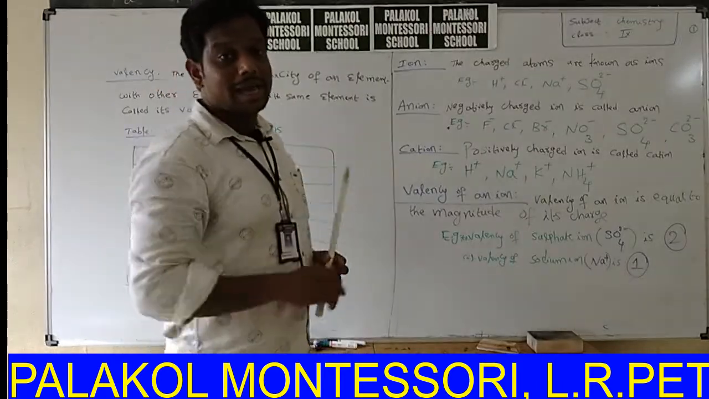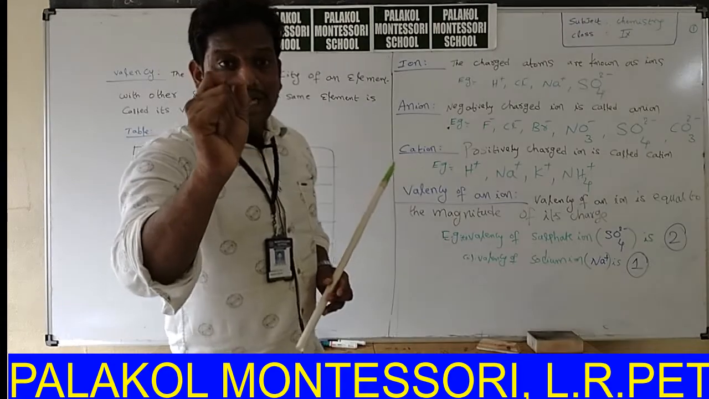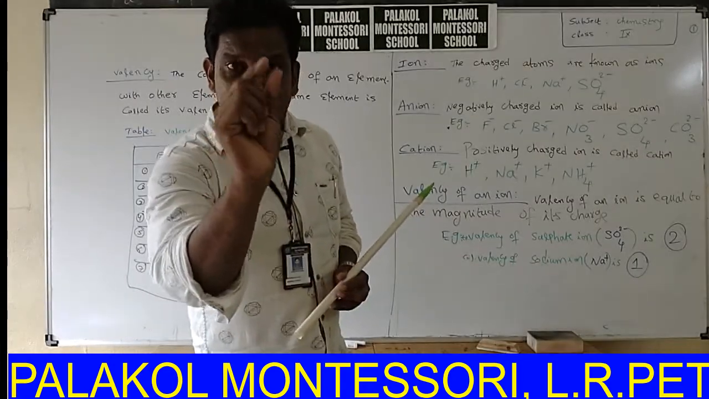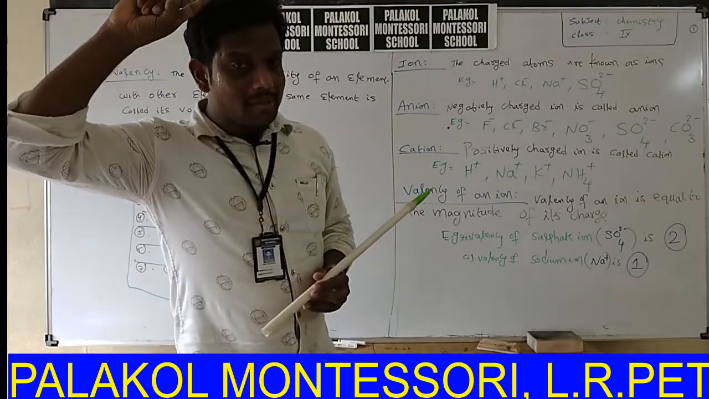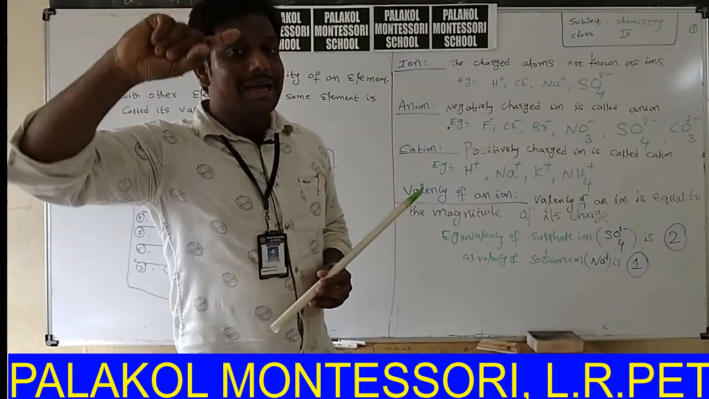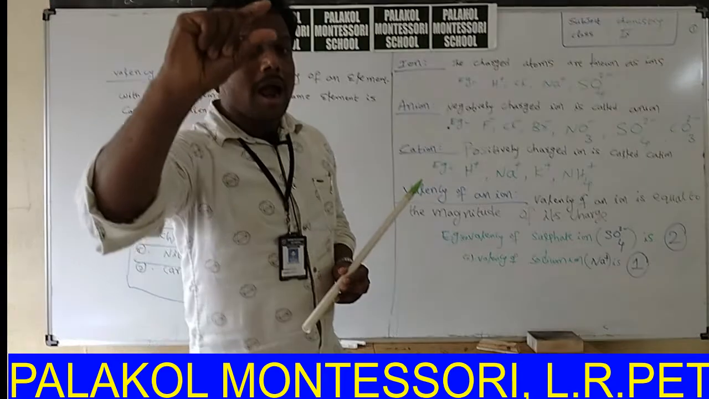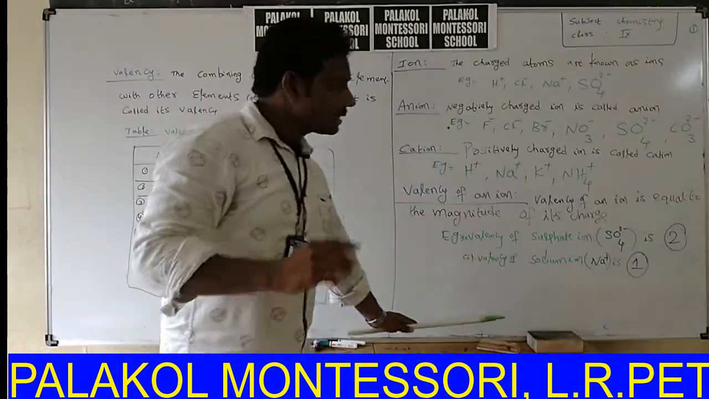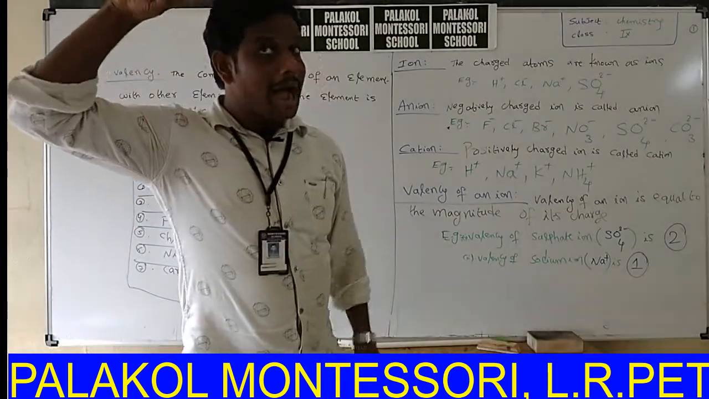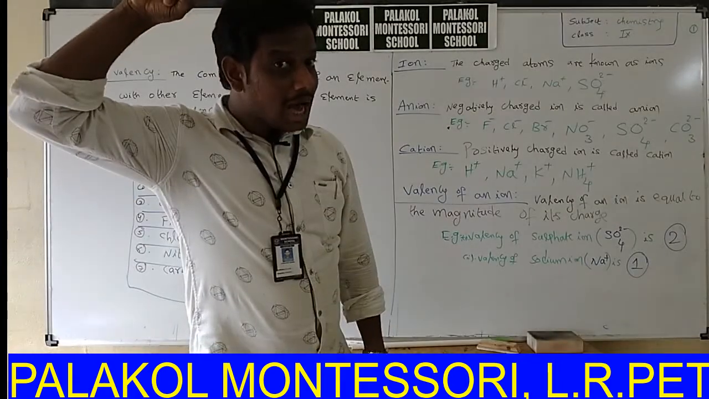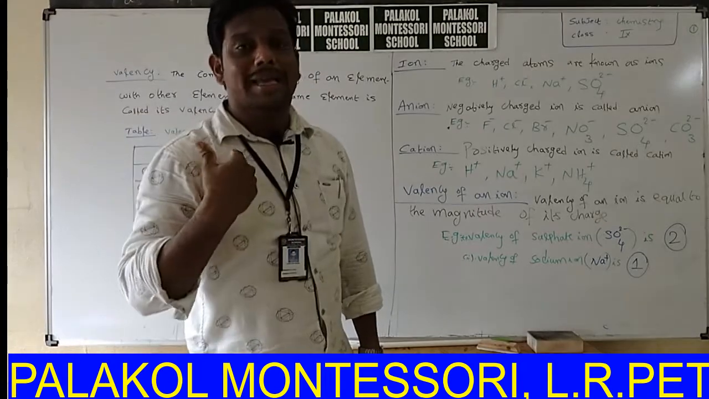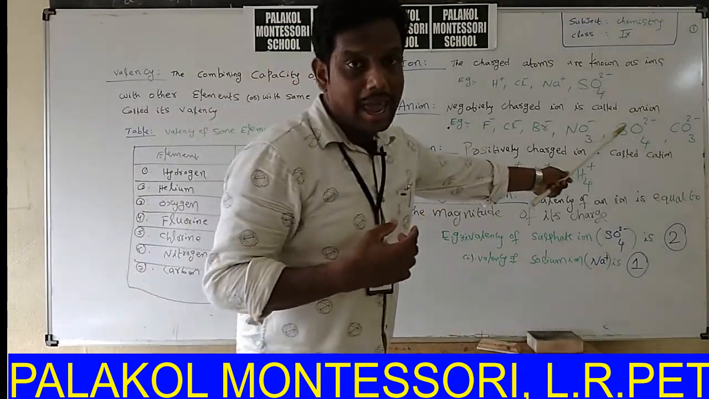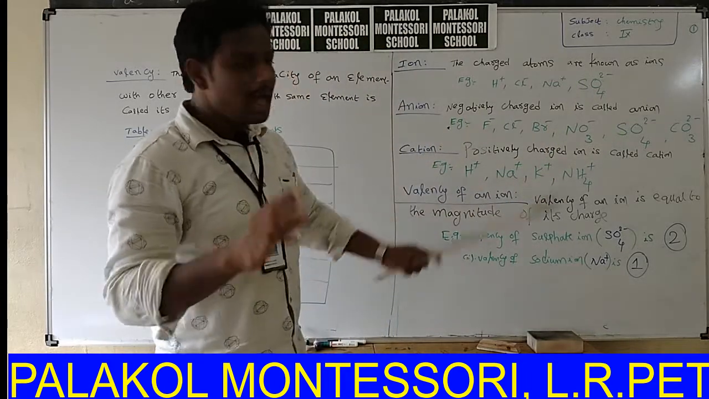Okay. Next definition: anion. A negatively charged ion is called an anion. That means if an atom carries a negative charge on its head, that type of charged atom is called an anion. Say for example, I am one atom, and I am having a negative charge on my head. So I am an example of an anion.